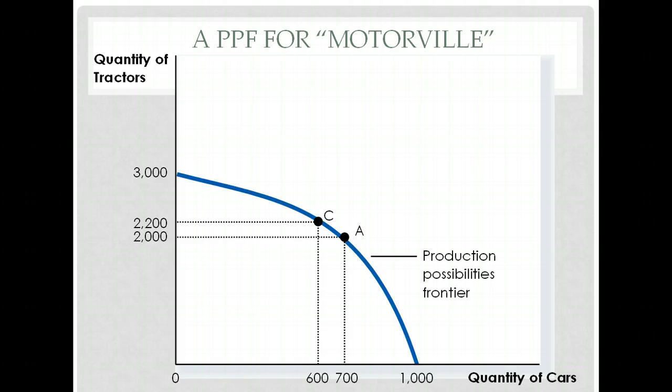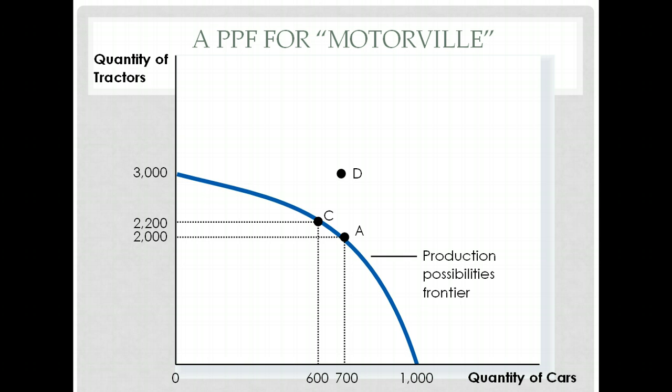Well, what do we really need more? Do we need more tractors? Do we need more cars? What's going to sell better? Those are all questions that every nation's going to have to make a decision about. But what we know for sure is that if a nation decides to produce, in this case, let's say 2,200 tractors, they must produce 600 cars in order to not waste any of their resources. That's what the PPF tells us.